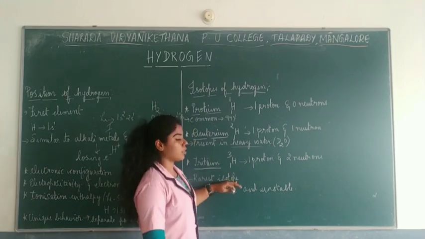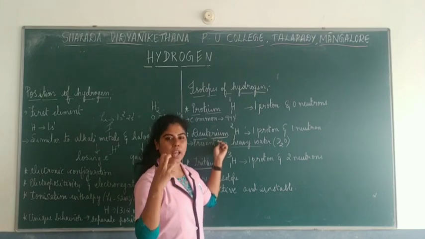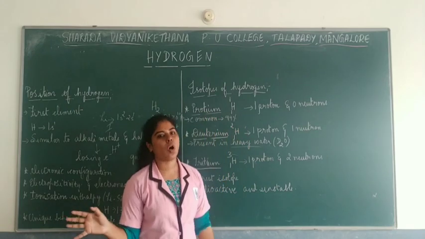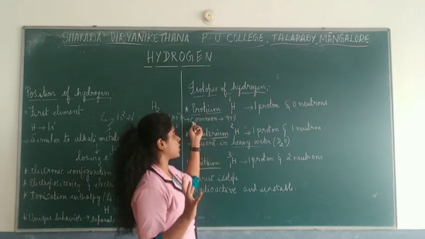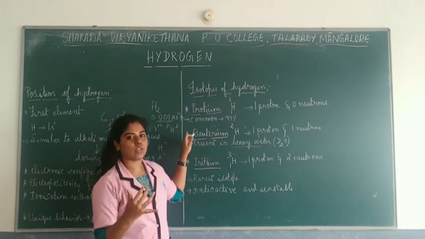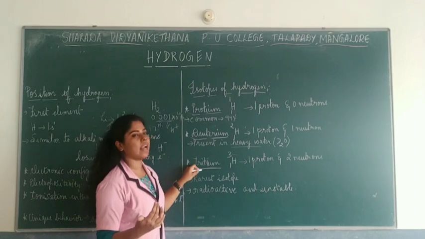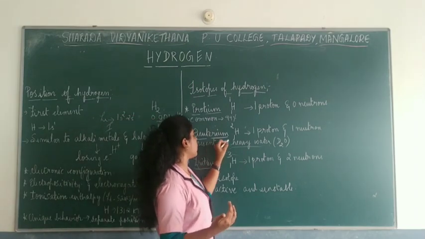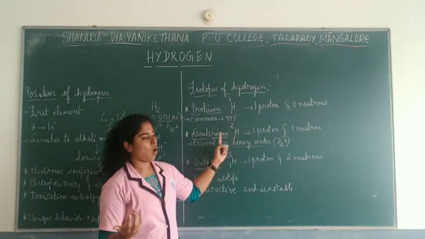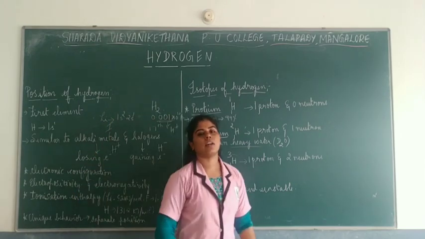So the third isotope is said to be radioactive, whereas this is present in a very less amount, okay, mainly in heavy water as deuterium oxide, and protium is said to be the common abundant isotope, which is present at around 99% in nature. So these are the 3 isotopes. So isotopes having same atomic number and different mass number. One is protium, deuterium and tritium. So deuterium can be also denoted as capital letter D. Okay, either you can write H12 or D. This is tritium is T. Okay. So these are the isotopes of hydrogen.